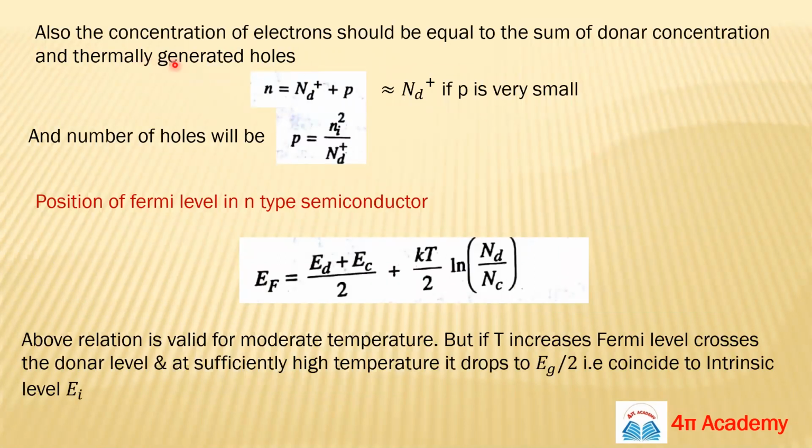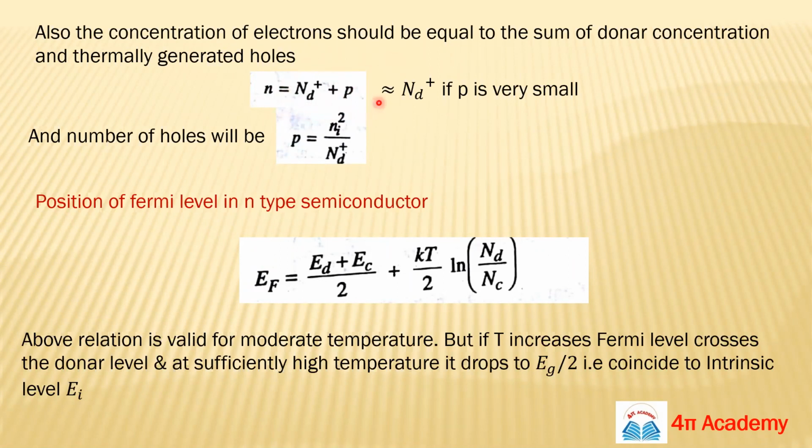So guys, we can calculate the actual number of electrons. What would be this n? Normally when your semiconductor was intrinsic, your n equals p, right? And if you are using extra donors here, you are producing extra electrons, equal to Nd plus. So now the total electrons will be the sum of these two terms: p, the thermally generated holes, which equal the thermally generated electrons, and Nd plus.